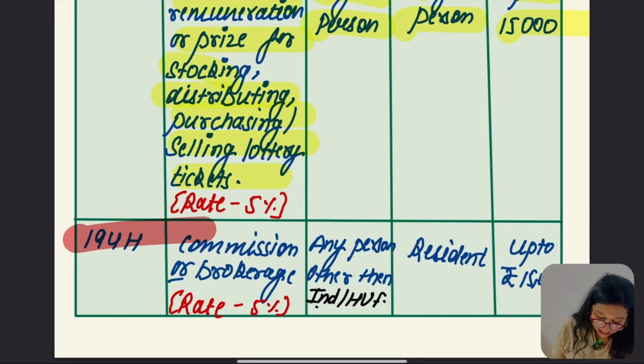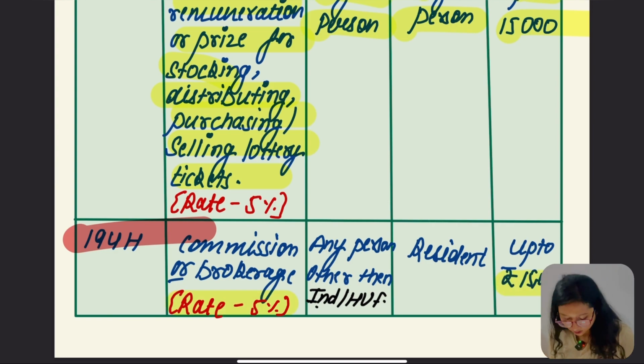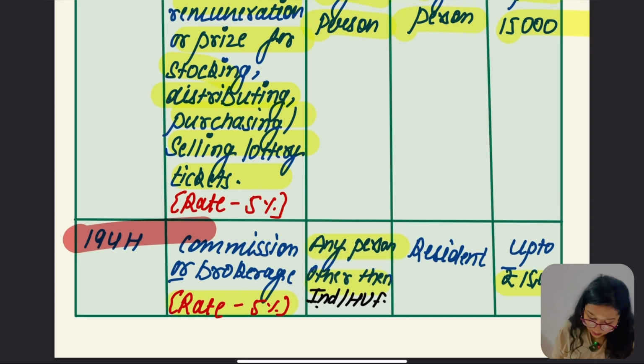Let's take 194H, which is commission or brokerage. Again 5%, limit up to 15,000. The payer is going to be any person other than an individual or HUF. But for individuals and HUF, remember the turnover and gross receipts: 1 crore and 50 lakh. Hope this point is clear to you.